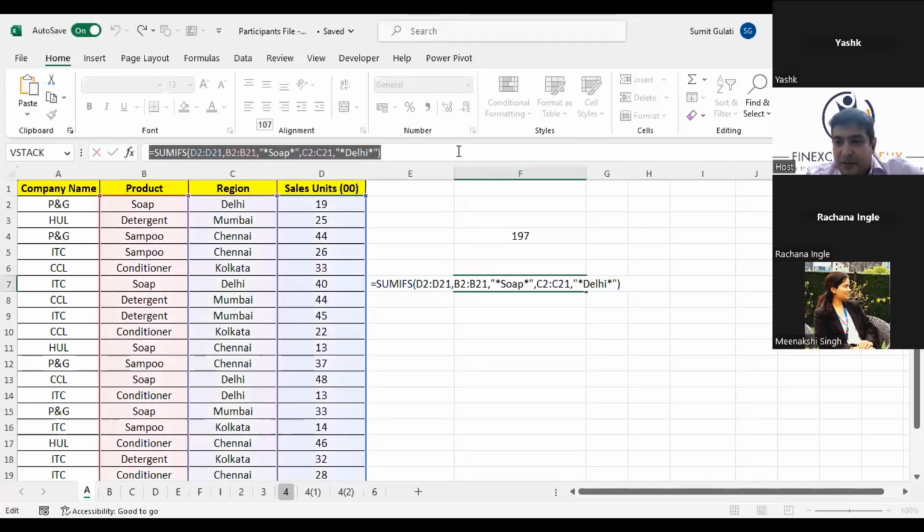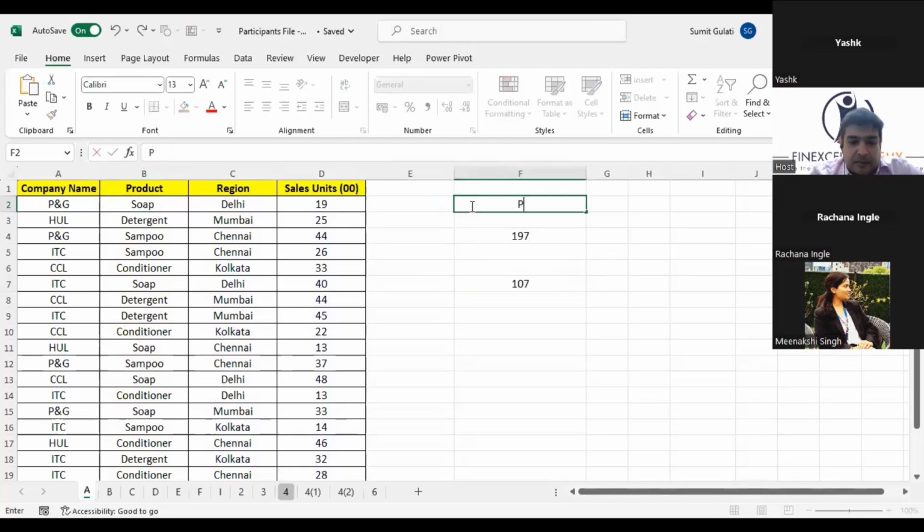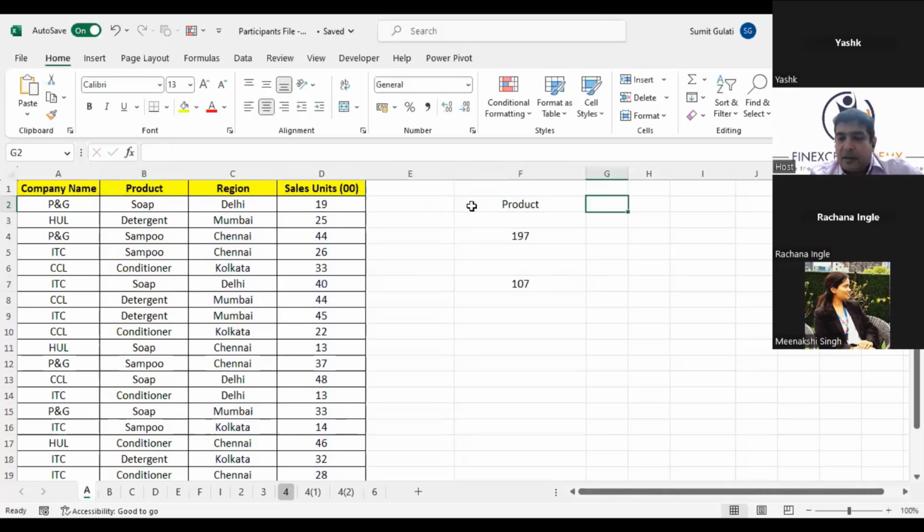Others, we have so many participants out here. Instead of writing the criteria, cell referencing can be done. I give you a very interesting point, Divya. It can be done, but with cell referencing you are asking somebody to select the product and select the region out here. Yes, it's a better idea, but always abstain from putting a cell reference within the data. That is not a good practice in the business world. Yes, if you give me a place here and say select the product, that can be done.